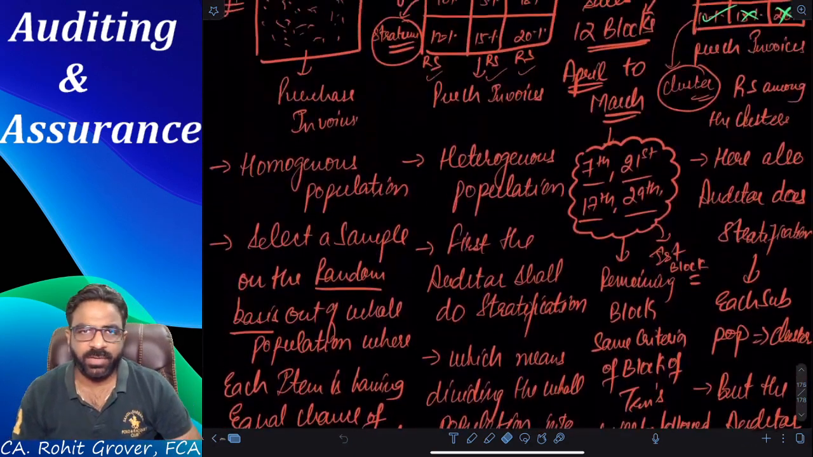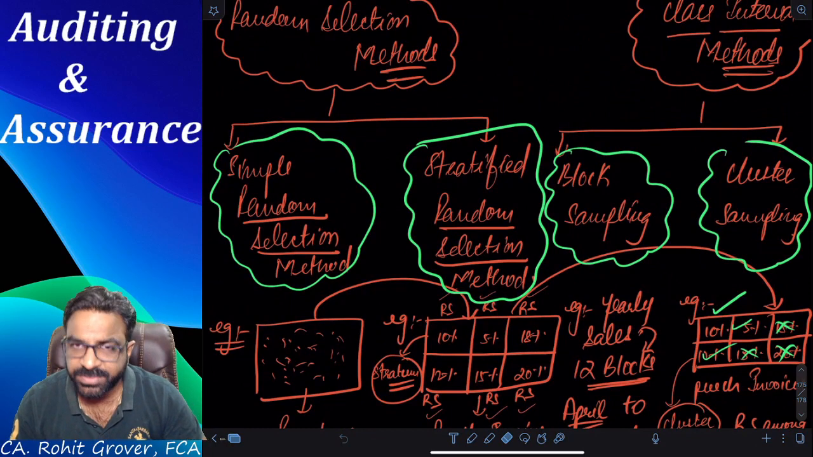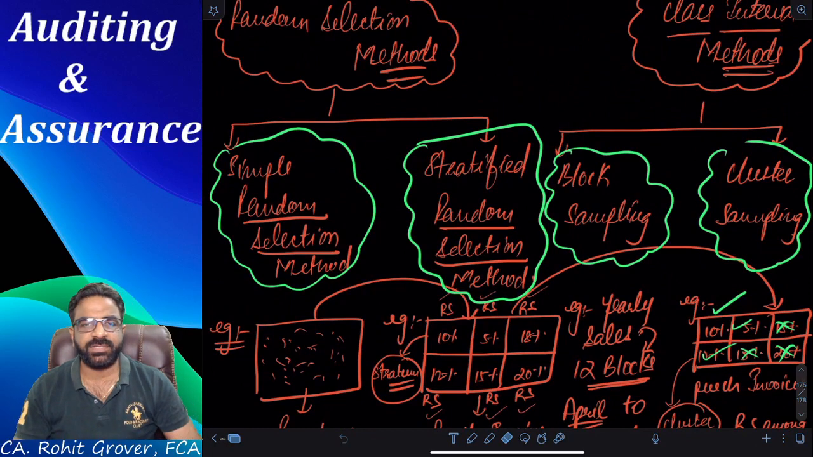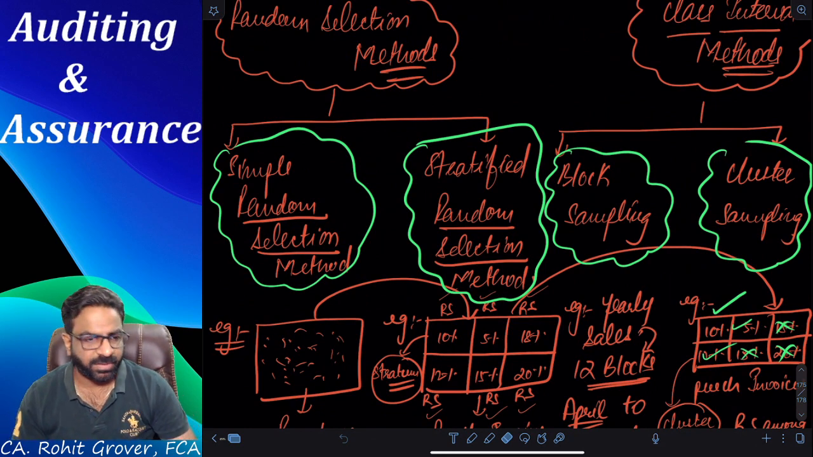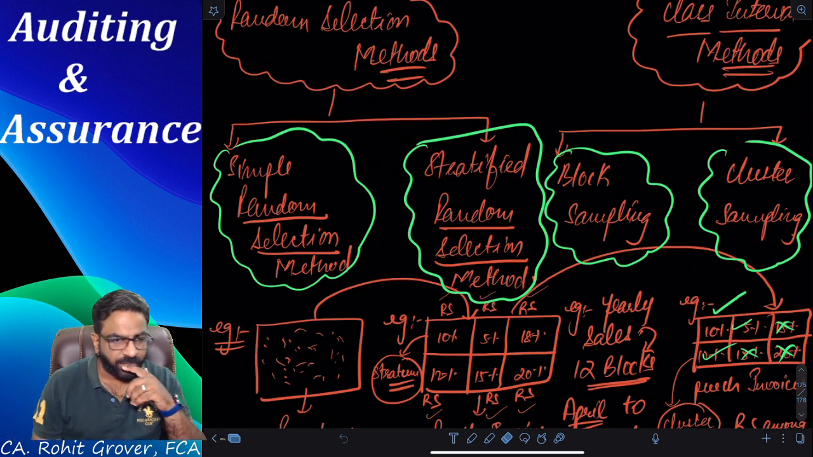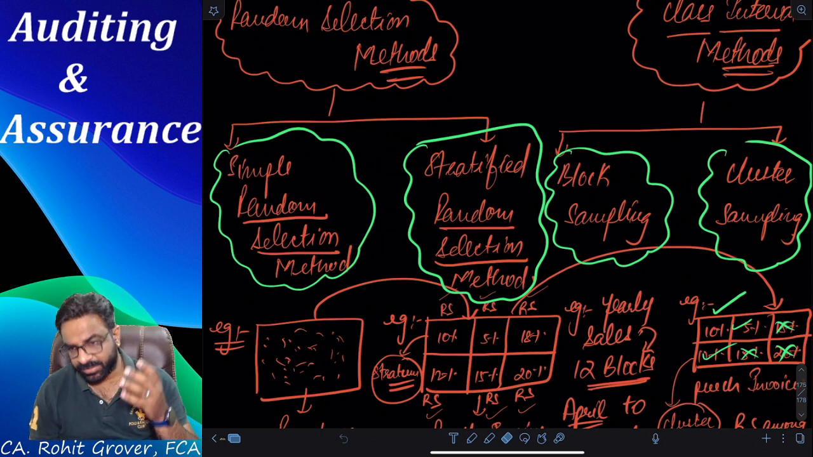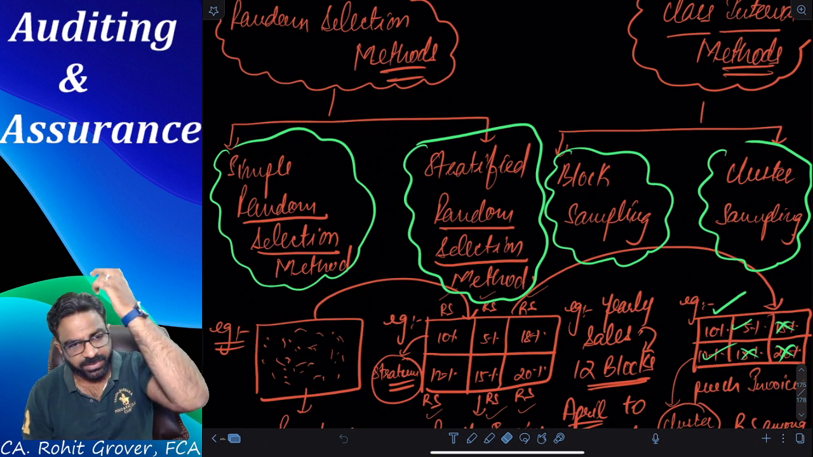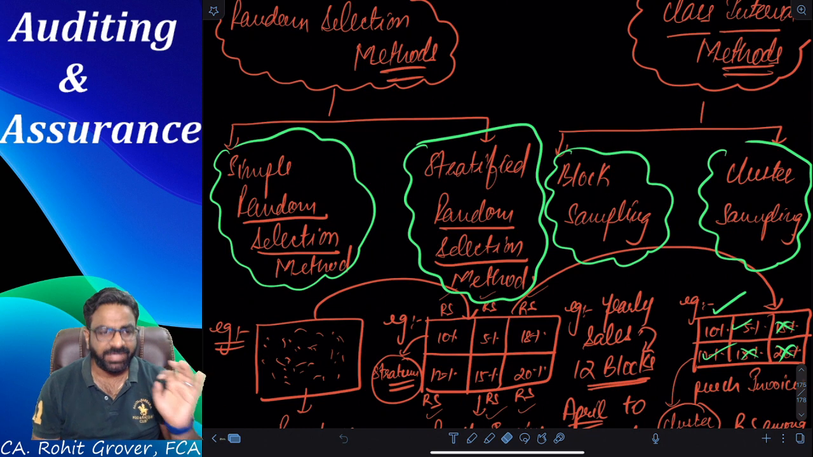So in the morning, we had a discussion on the 4 different methods of audit sampling, everyone. What are the 4 different methods? We have the simple random selection method. We have the stratified random selection method. We have the block sampling and cluster sampling. And after the discussion of all these methods, what was our conclusion? Which method is the best method? Stratified random selection. Why is stratified random selection the best method? Because it gives us an opportunity to select the sample from each and every type of stratum. Am I correct or not?